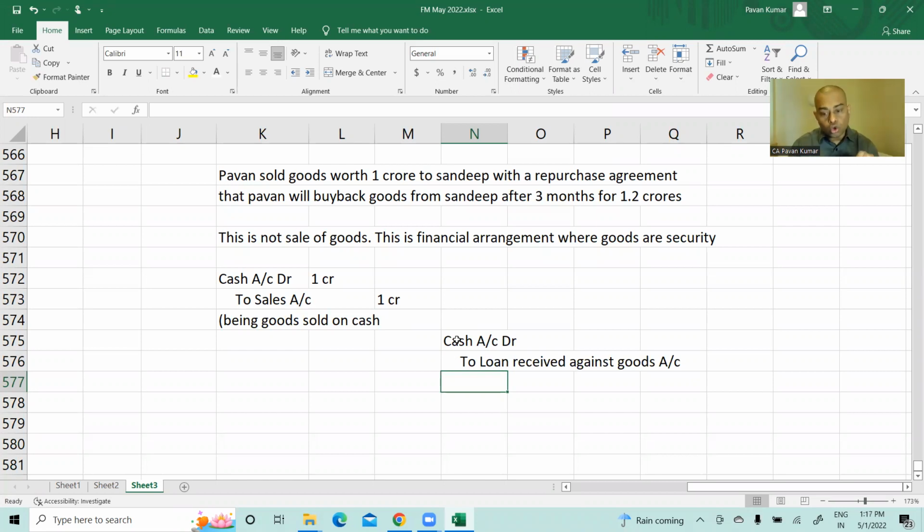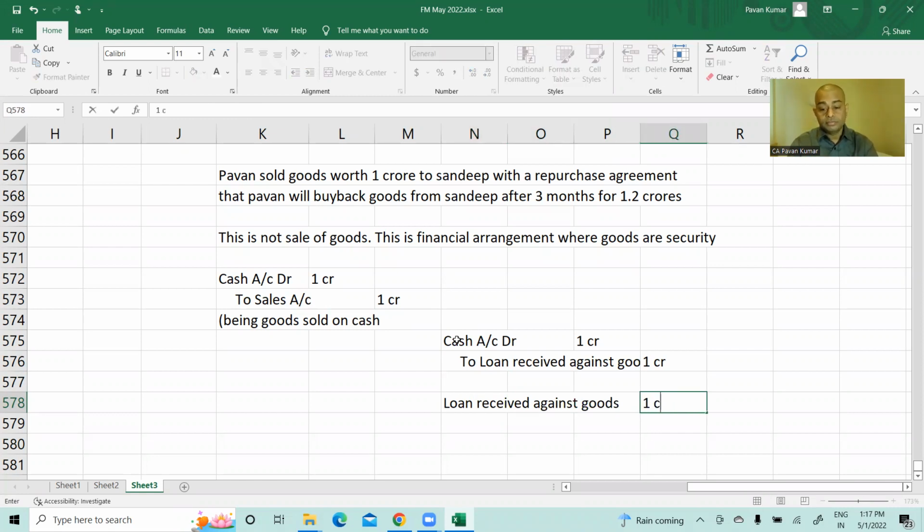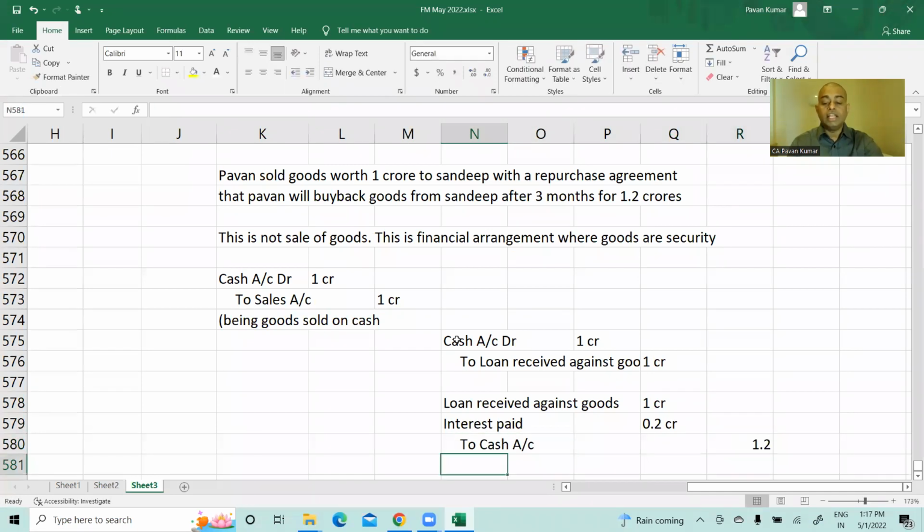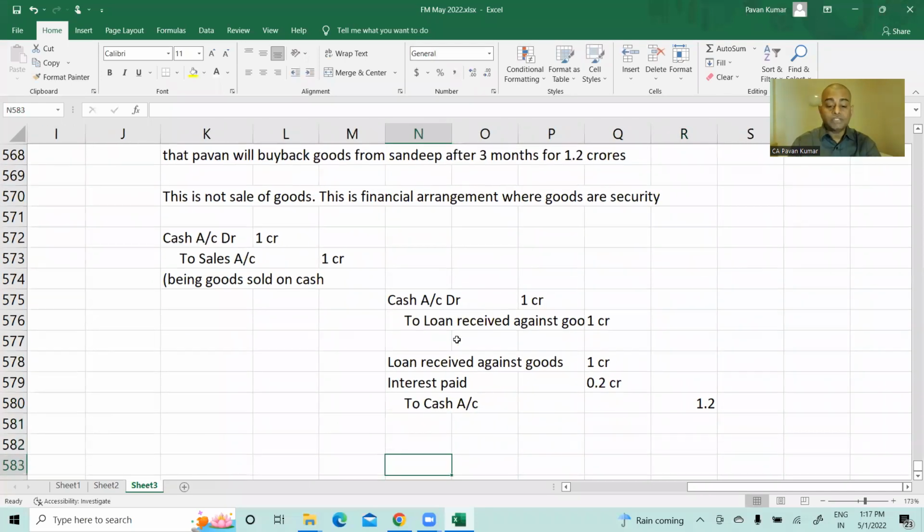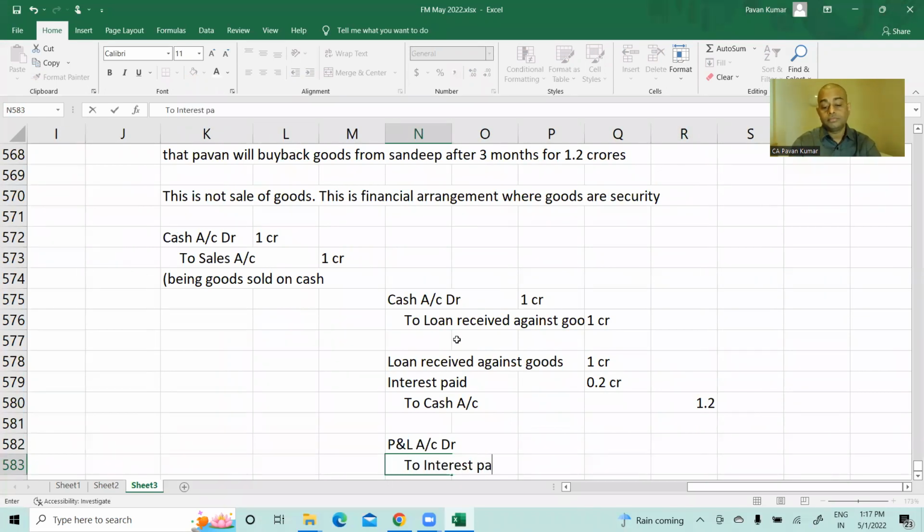When I pay 1.2 crores, this is 1 crore, 1 crore. When I pay 1.2 crore, then loan received against goods 1 crore debit, interest paid 0.2 crores debit, to cash account 1.2 crores. Then this 0.2 crores is there, no? This will be transferred to P&L. P&L account debit, interest paid 0.2, 0.2.